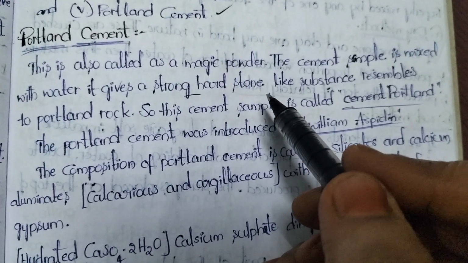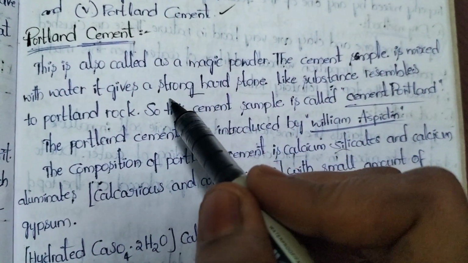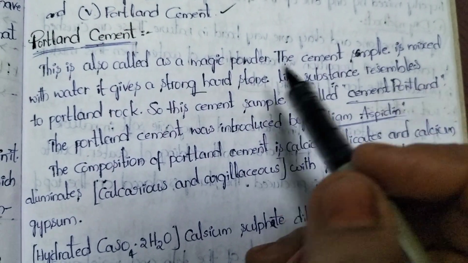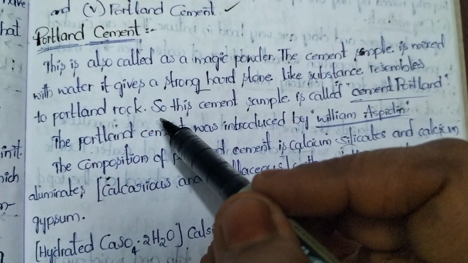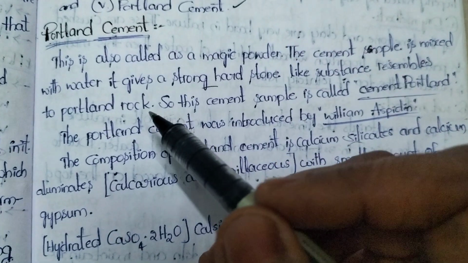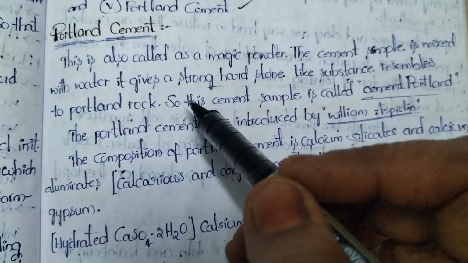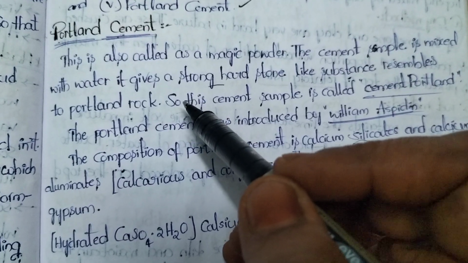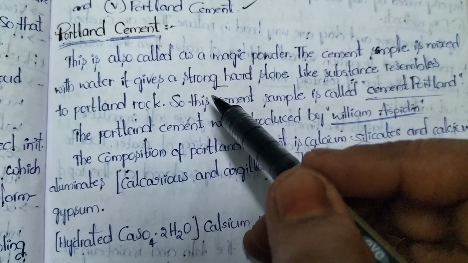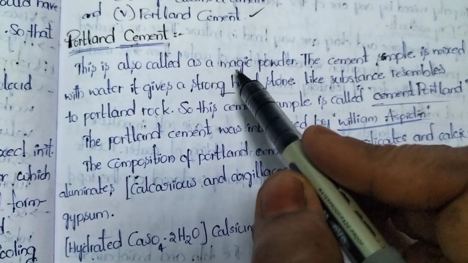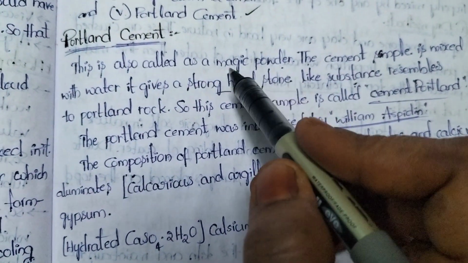Whenever we mix the cement with water, it converts into a strong, hard, stone-like substance resembling Portland rock. That is the nature of Portland cement. Whenever we add water to Portland cement, it becomes hard and looks like Portland rock. That is why it is also called magic powder.